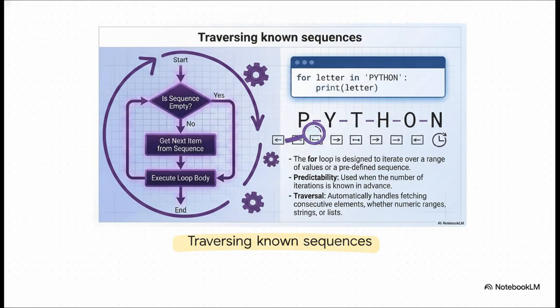So, the crucial point is knowing which loop to use. We use the for loop when we know the exact number of iterations in advance. It's designed for absolute predictability. If you want to traverse a predefined sequence, like the string Python right here, the for loop automatically fetches consecutive elements one by one. It prints p, then y, then t, and so on until the sequence is completely empty.